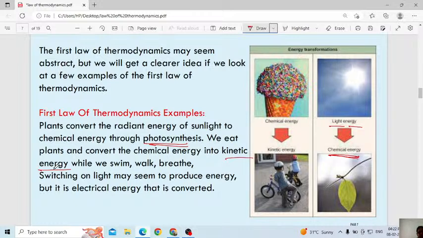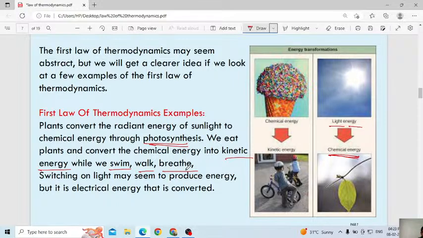We will walk, we will run, everything will be included in kinetic energy. Another kinetic energy example: we will swim, we will walk, we will breathe. Even I am sitting, even I am teaching you, I am also doing some work, no? Even I am wasting my energy. Don't think we lose energy only when we do physical work. When we think also, we need energy. Without energy, can you think? Can you listen to the class?